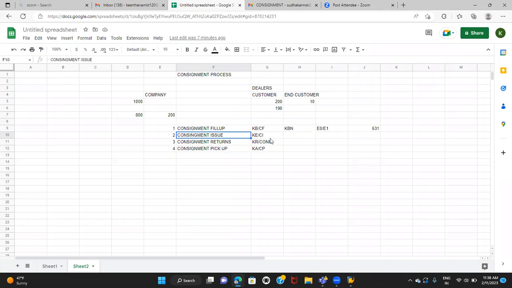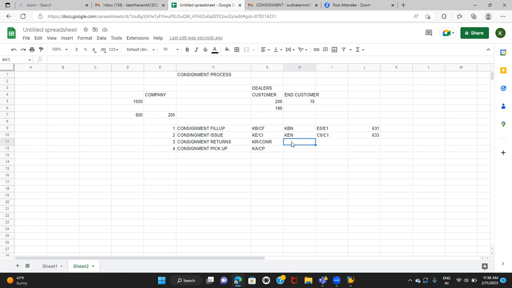So we need to remember these things: KEB, KEN, C0 or C1, and 633 is the movement type.